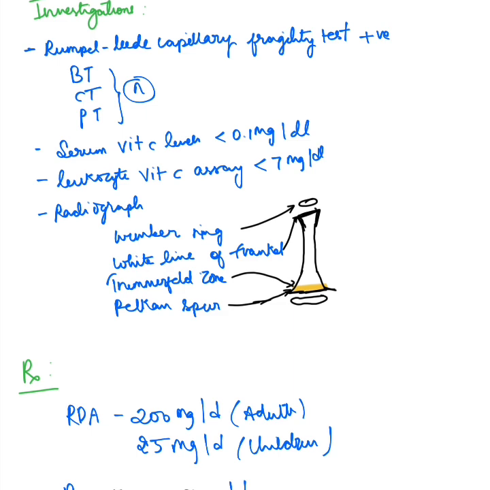And radiograph shows various signs such as the Wimberger ring sign, which is a ring of increased density at the epiphysis. Then there's the white line of Frankel, which is the widening of the zone of calcification. Then there's the Trummerfeld zone, which is a transverse radiolucent zone at the metaphysis, and Pelkan spurs, which are metaphyseal spurs with marginal fractures.